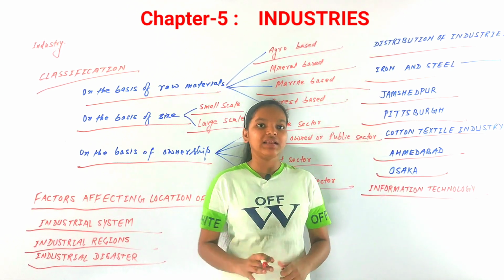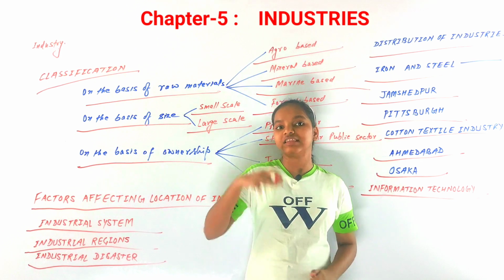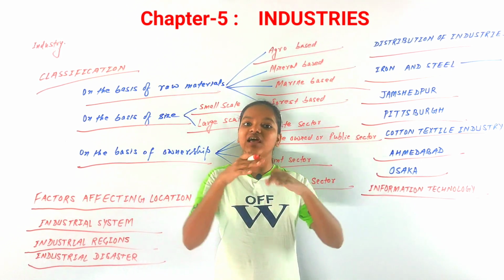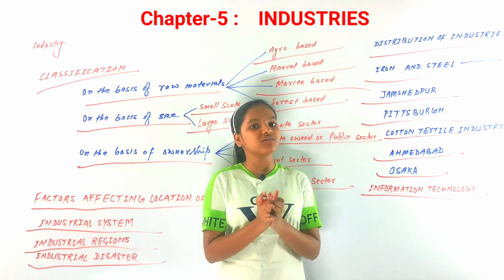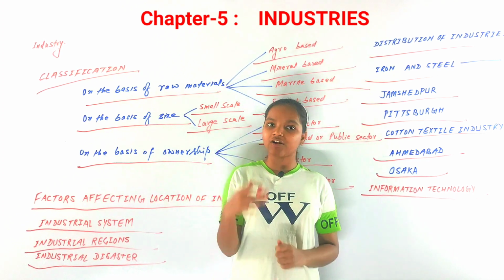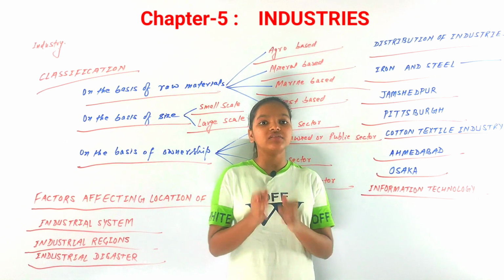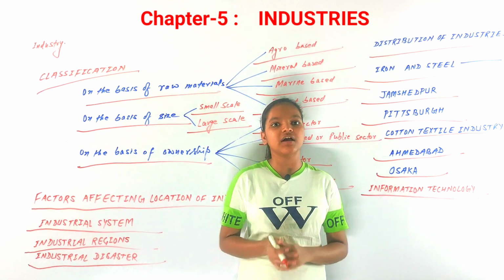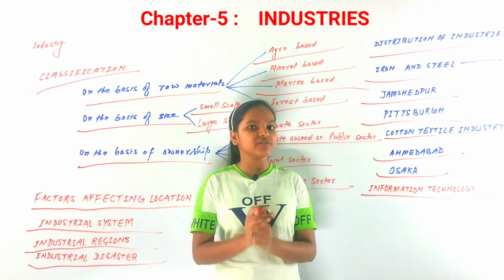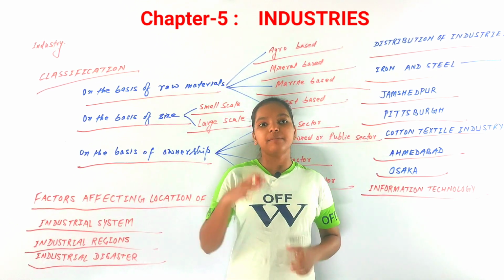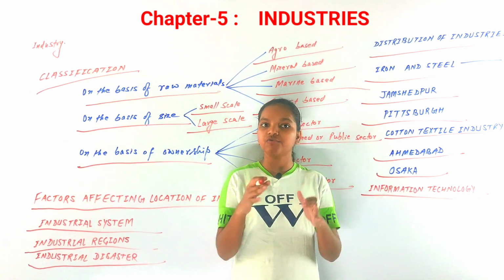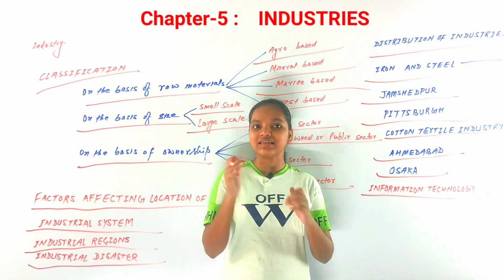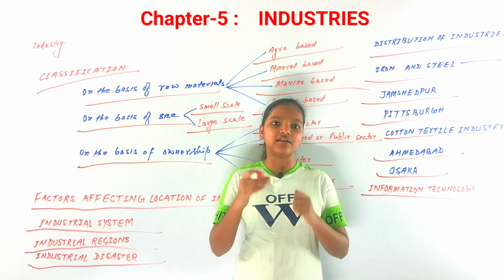Silicon Valley, that is in California, is next to the Rocky Mountains and is also a center of information technology industries. Now these are the IT industries. IT means information technology, and they have something in common. If we talk about Bangalore, why is it the place in India where there is an IT industry?